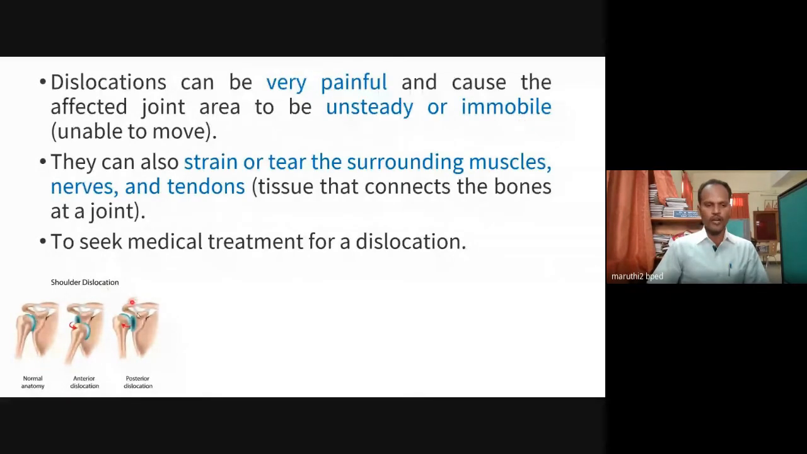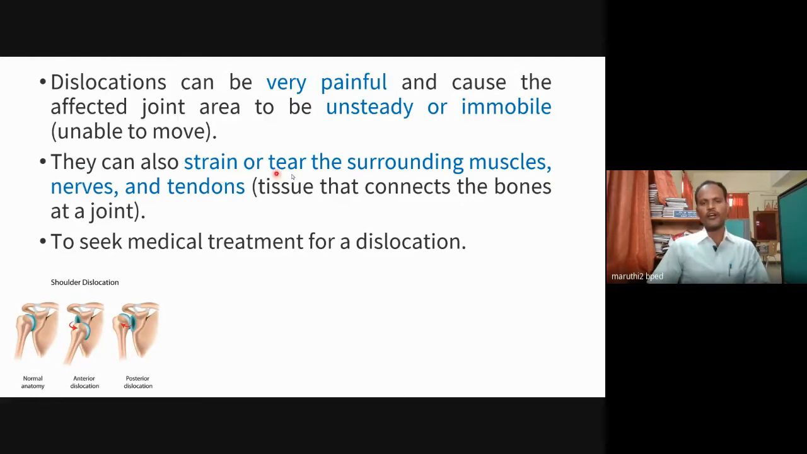Here I have given another image. Kindly see here, this is a color image. This is the normal anatomy of the shoulder joint. This is the anterior dislocation, the front dislocation. This is the posterior, backward dislocation. Front dislocation, and this is the back dislocation.